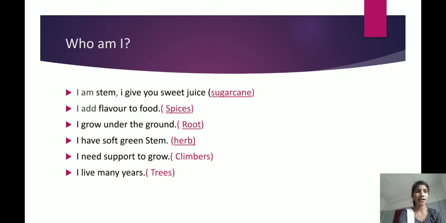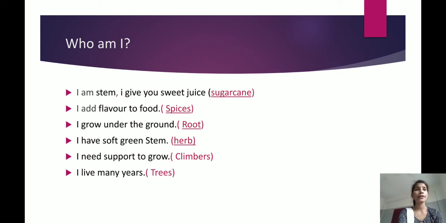Who am I? You should identify who it is. Read the first sentence. I am a stem. I give you sweet juice. Who is it? Sugar cane. Yes or no, children? Yes. The sugar cane juice is very sweet, right? Yes. Then it is sugar cane.